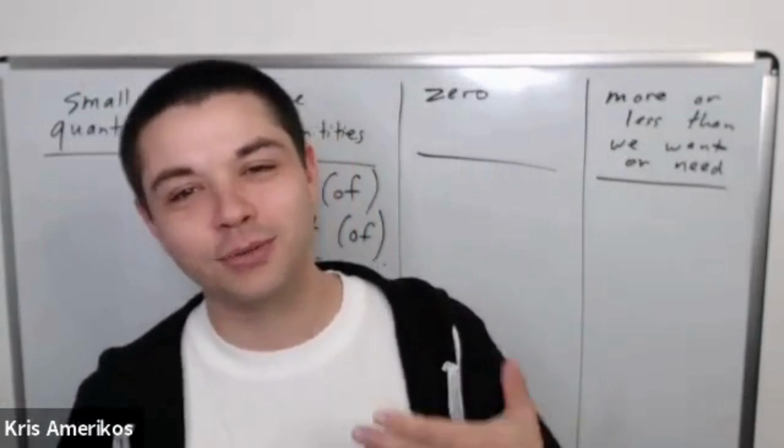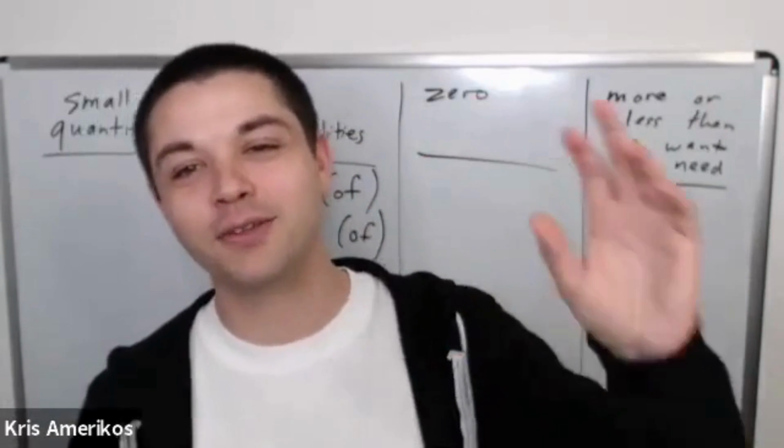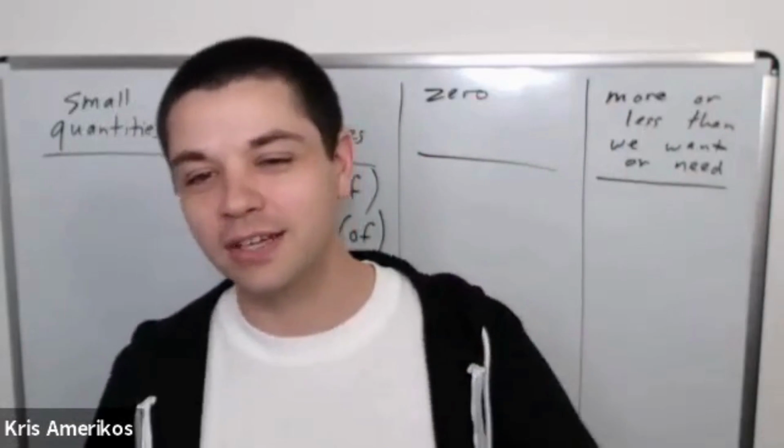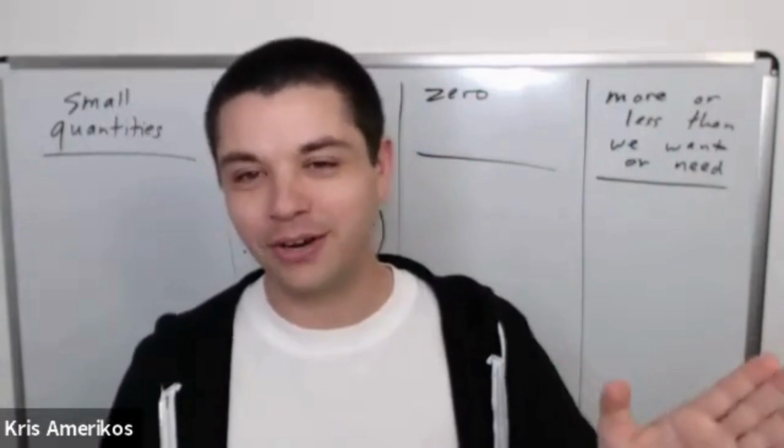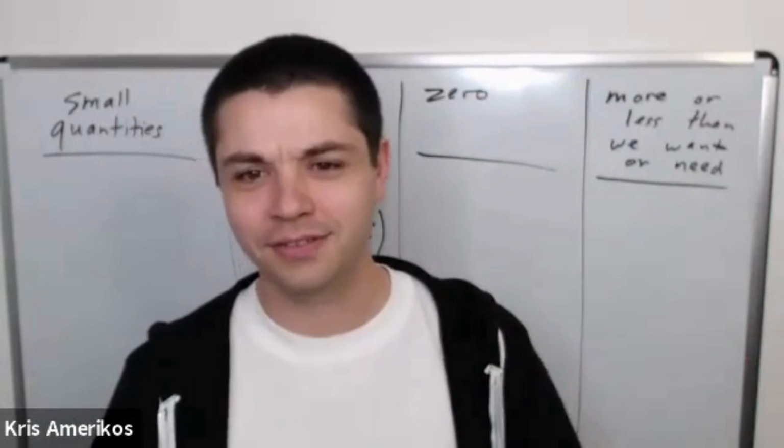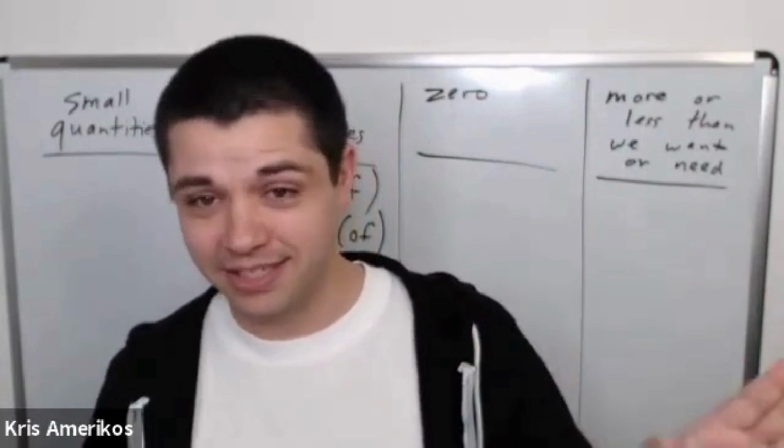So maybe a child will say, I want another cookie. I want another treat. I want another sweet. And your parent can say, you've had enough. Or you have had plenty.